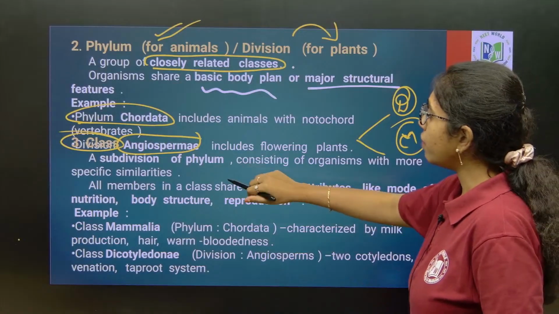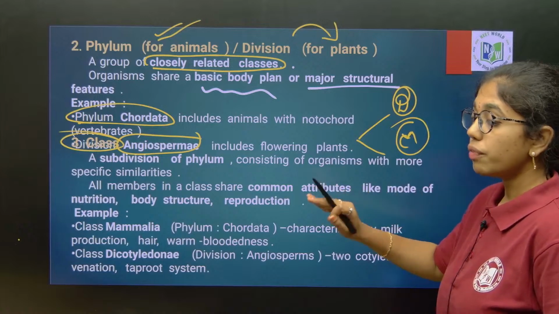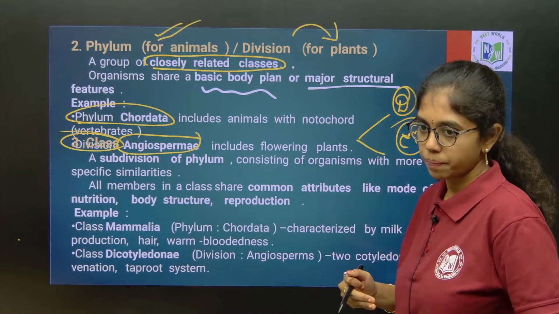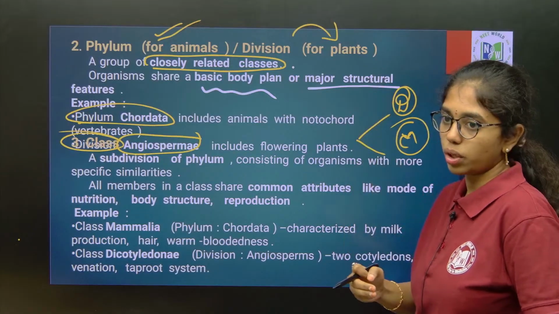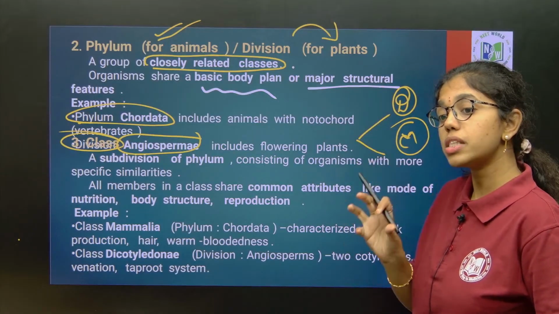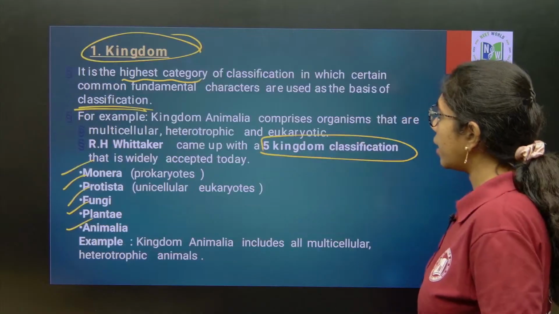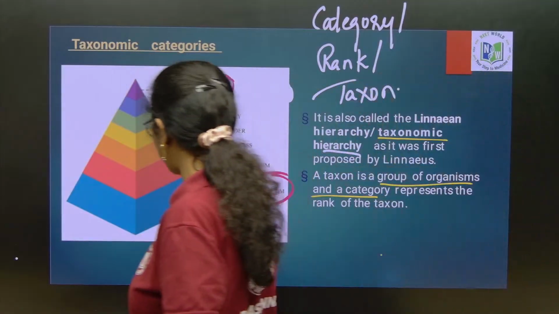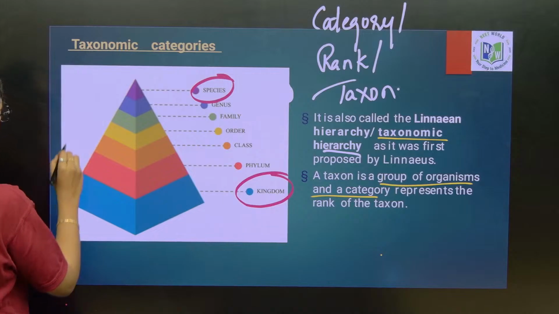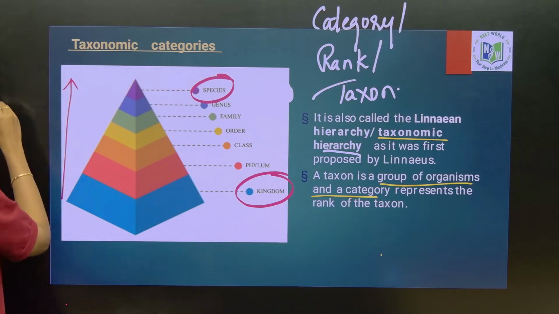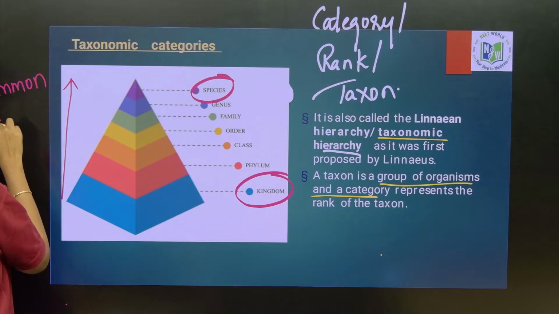Okay. First, under the phylum, a subdivision of phylum consists of organisms with more specific similarities. The common similarities will be reduced as you go down the group. Remember, as you go down the hierarchy, that is from kingdom to species, common characters will decrease, specific characters will increase.